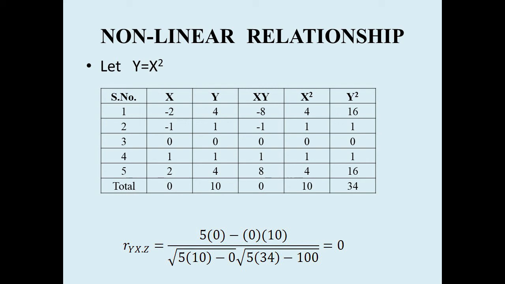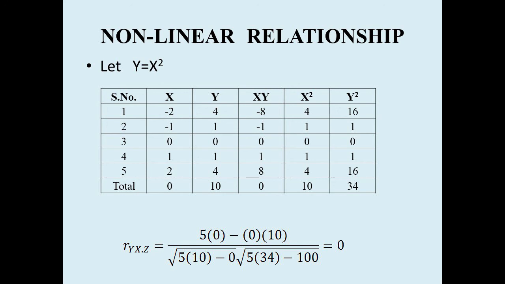The corresponding values of x square: -2 squared will be 4, -1 squared will be 1, 0 squared will be 0, 1 squared will be 1, and 2 squared will be 4. If you find the correlation between these two, there is a danger that you will get 0.